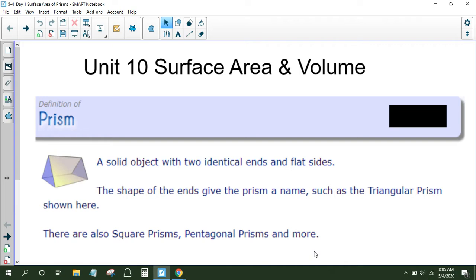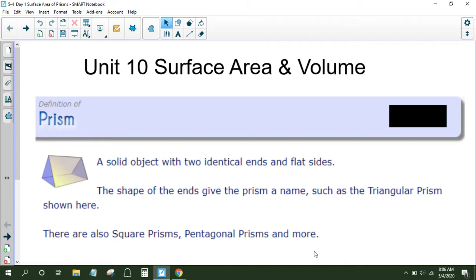Okay, so the notes that go along with this video are also in our calendar as a link, so you may want to have those out and ready as you can follow along with the video as well. Okay, so let's get started. So first of all, we're going to be talking today about the surface area of a prism.